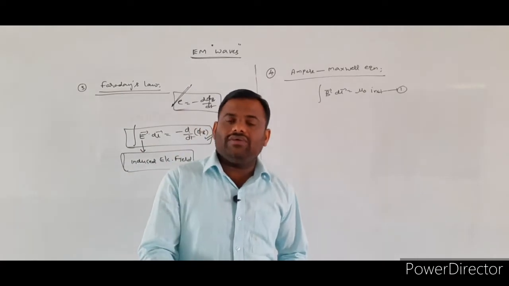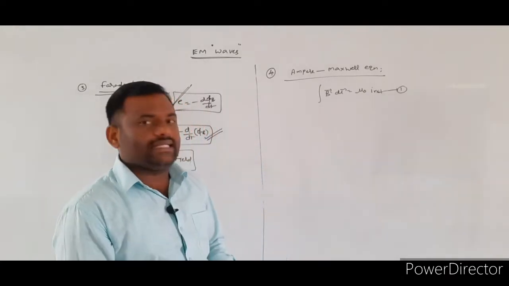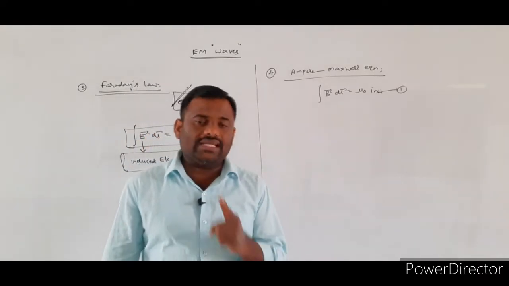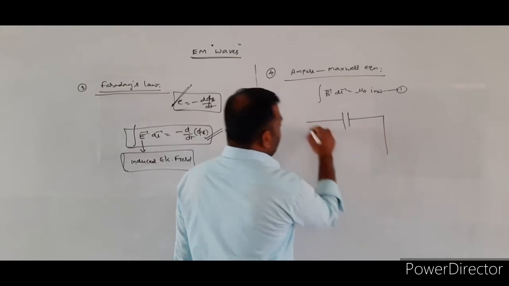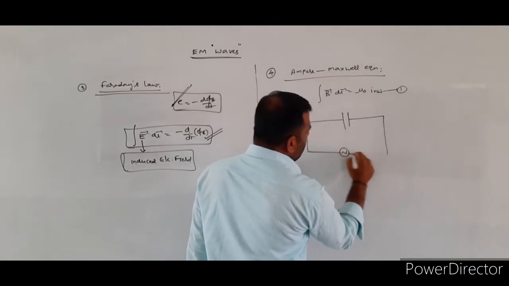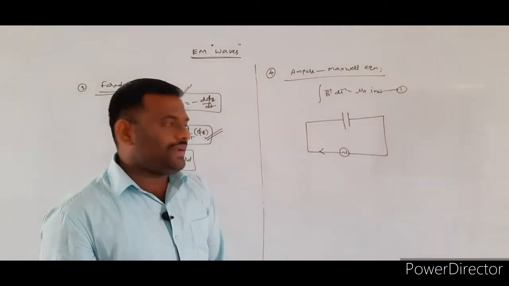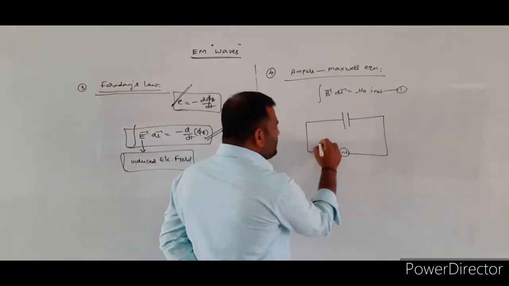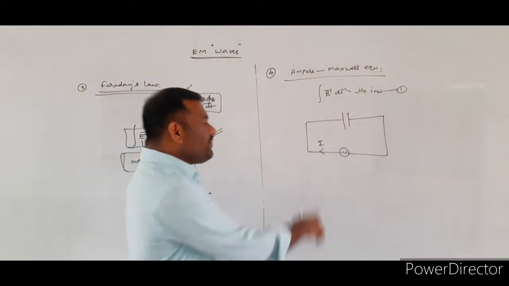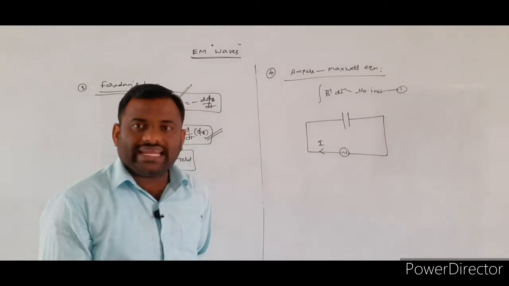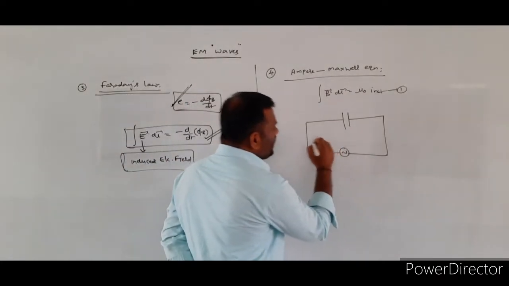Actually, in electromagnetic waves, the displacement current topic was removed. What is the displacement current? How does displacement current exist? Whenever we apply an alternating EMF to a given capacitor, some current will be flowing through the circuit. Whatever current flows through the conducting wire is taken as conduction current.